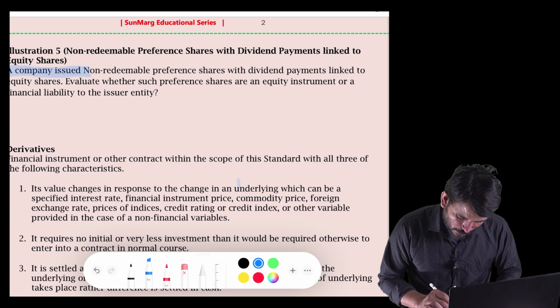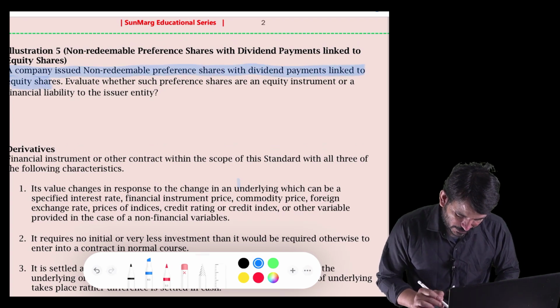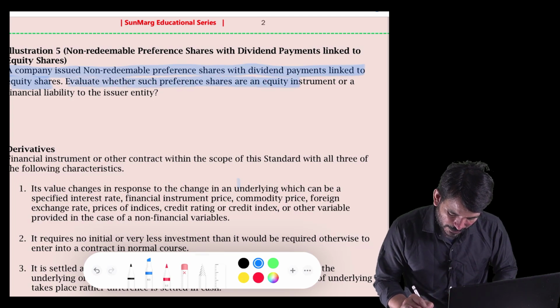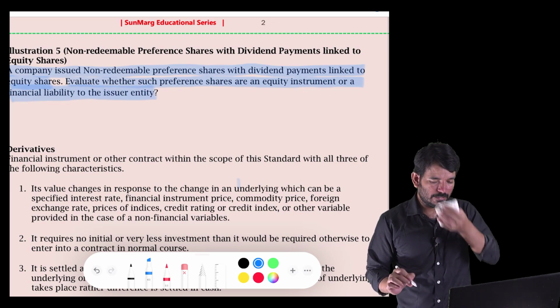A company issued non-redeemable preference shares with a dividend payment linked to equity shares. Evaluate whether such preference shares are an equity instrument or a financial liability to the issuer entity. Okay, I'll explain the question.